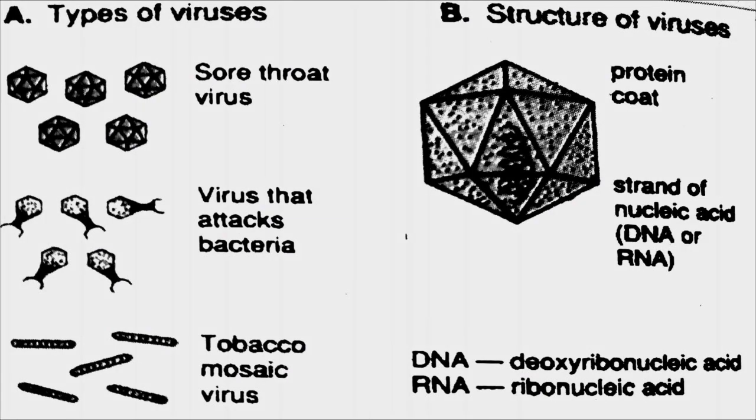The next thing we are going to talk about is the types, shapes and structure of viruses. There are bacteriophages, viruses that attack bacteria, and the tobacco mosaic virus. In terms of structure, viruses have a protein coat that contains a strand of nucleic acid, either DNA or RNA. DNA stands for deoxyribonucleic acid and RNA stands for ribonucleic acid.